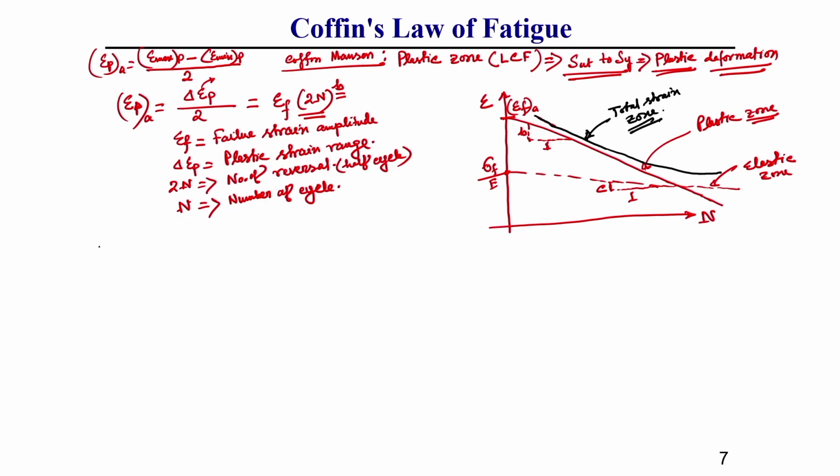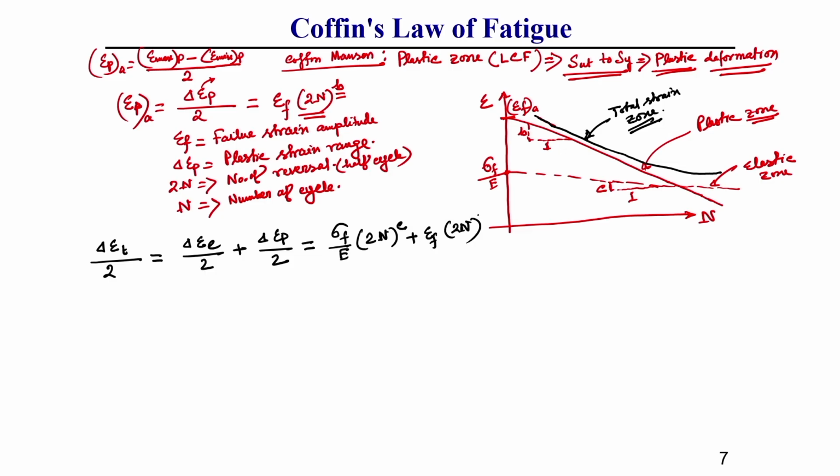For this, generally this total strain amplitude, let us say epsilon t by 2, can be written as elastic strain amplitude plus plastic strain amplitude, which can be written as sigma f by E. You see, sigma f by E is called the fracture stress amplitude, this you should keep in mind, into 2 N to the power c, correct, plus another one is epsilon f amplitude into 2 N to the power b.